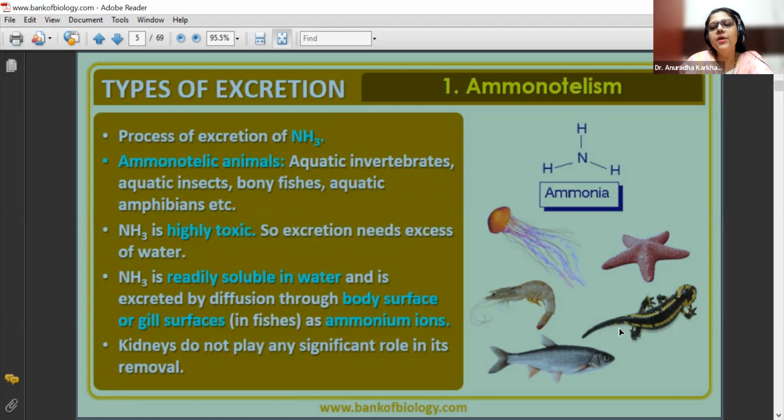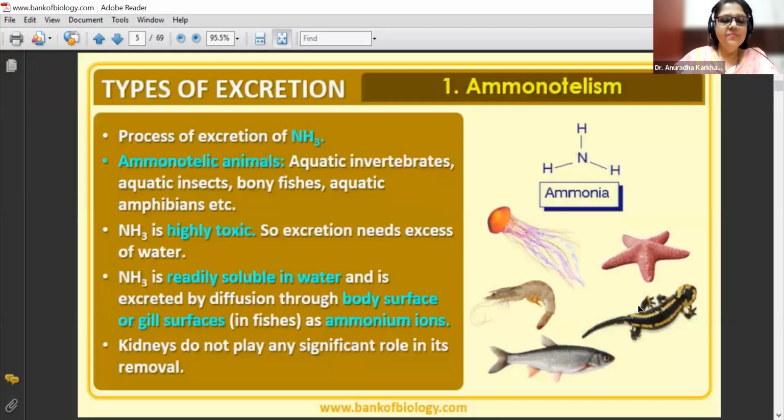Then this is not going to be your wall lizard. It is not the wall lizard. It's the one which is going to be there only in waters. And bony fish, all of them are going to excrete ammonia. This is not a wall lizard. Salamander, yes. Of course, there are some, but they are deep in the seawater. Gecko. So they all are going to exhibit what? Ammonotelism. That means release of ammonia.